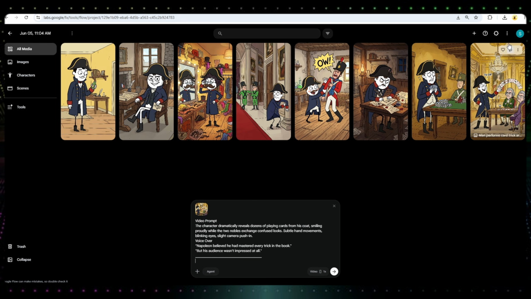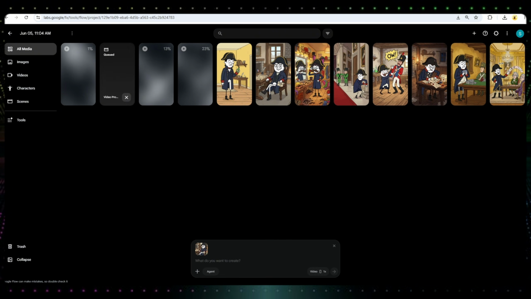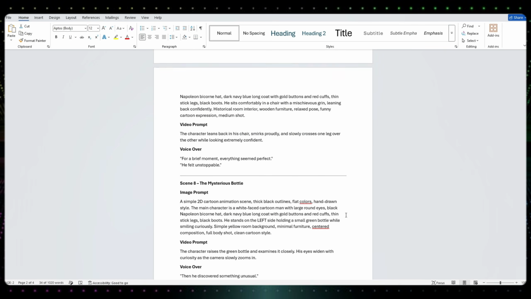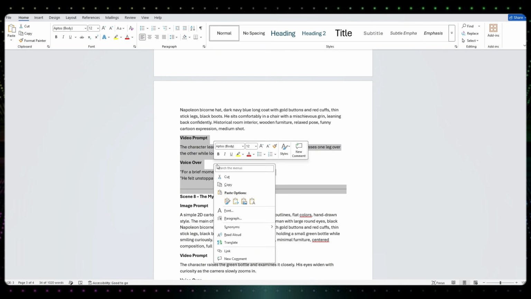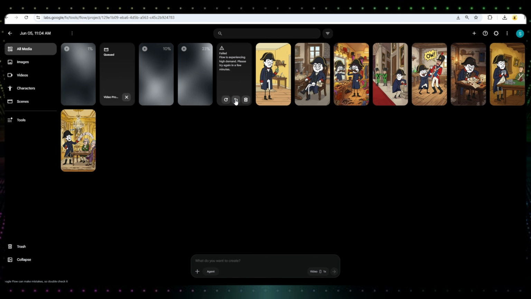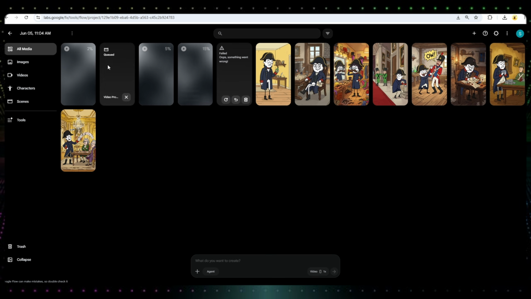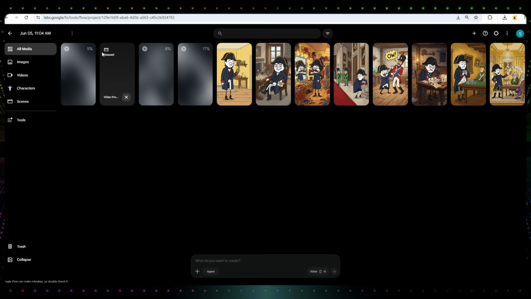As you can see, the videos are currently being generated. If you've used Flow AI before, you already know how impressive its outputs can be. The quality is consistently high, the animations look natural, and the results are often unique and visually appealing. That's exactly why I highly recommend using Flow AI for your projects.